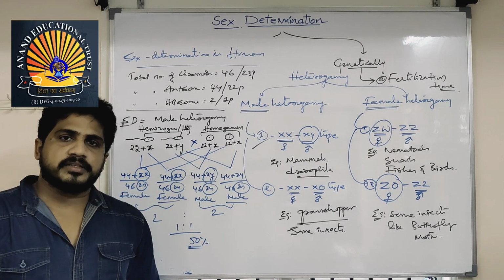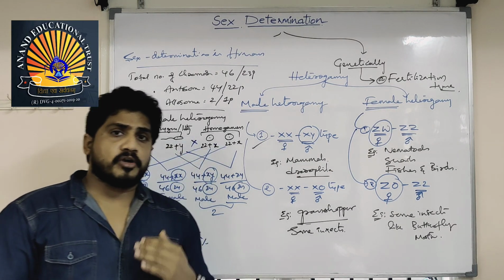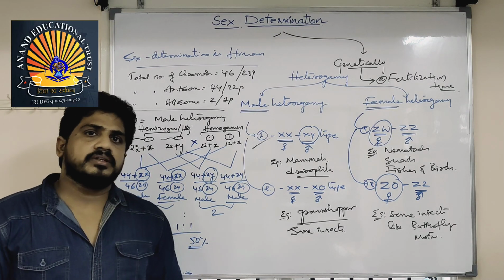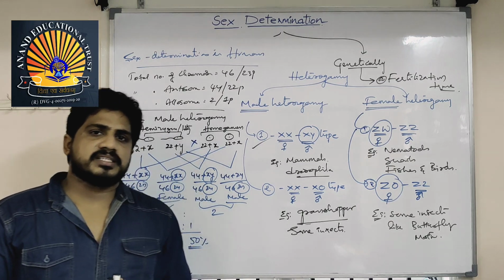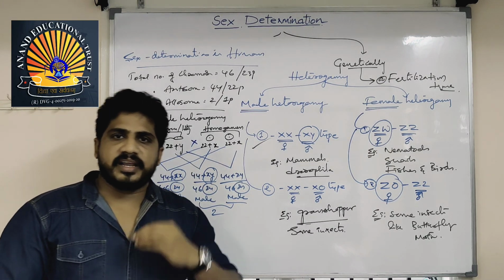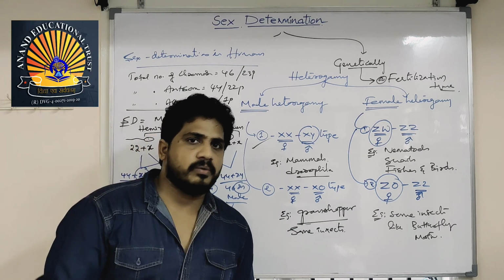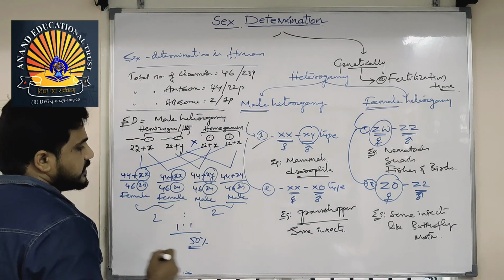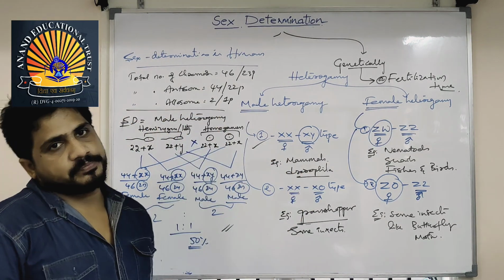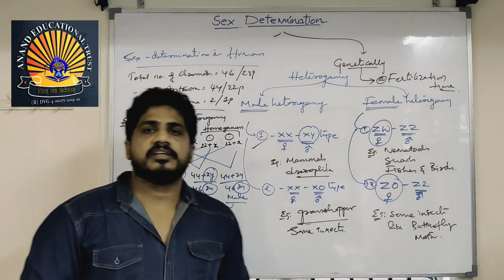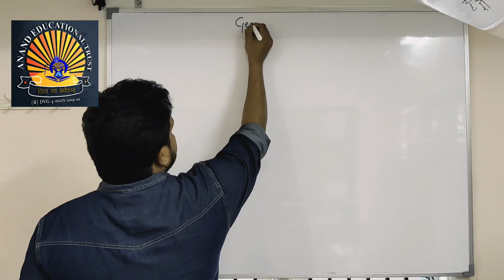Suppose a mother gave birth to 3 babies before and all 3 are girls, what is the probability for the 4th baby? You don't think there is a 25% probability. No. Even after 99 births, the very next birth also has a probability of 1:1, that is 50%. So these are the 2 areas from which we can expect a question on sex determination. Clear? After sex determination, immediately we have to go for Mendelian disorders. Let us see Mendelian disorders.